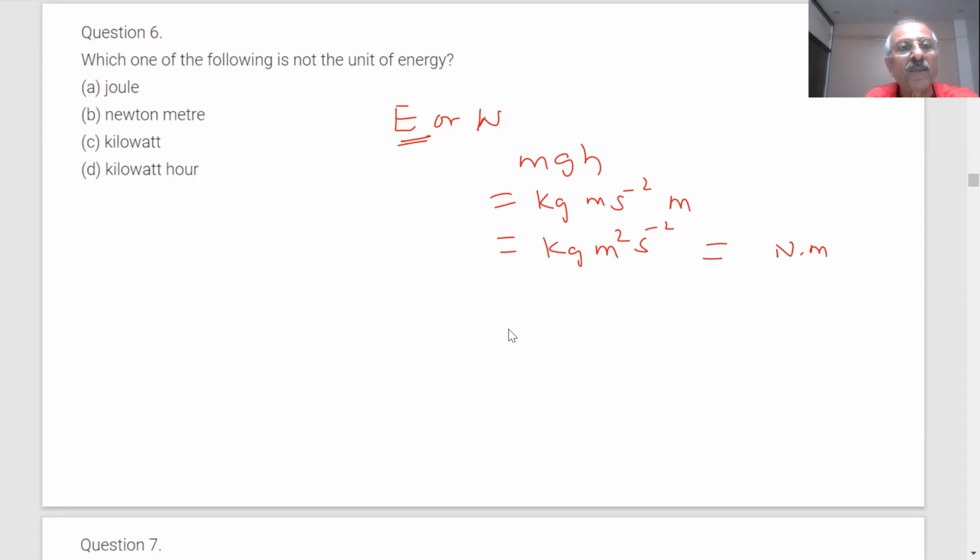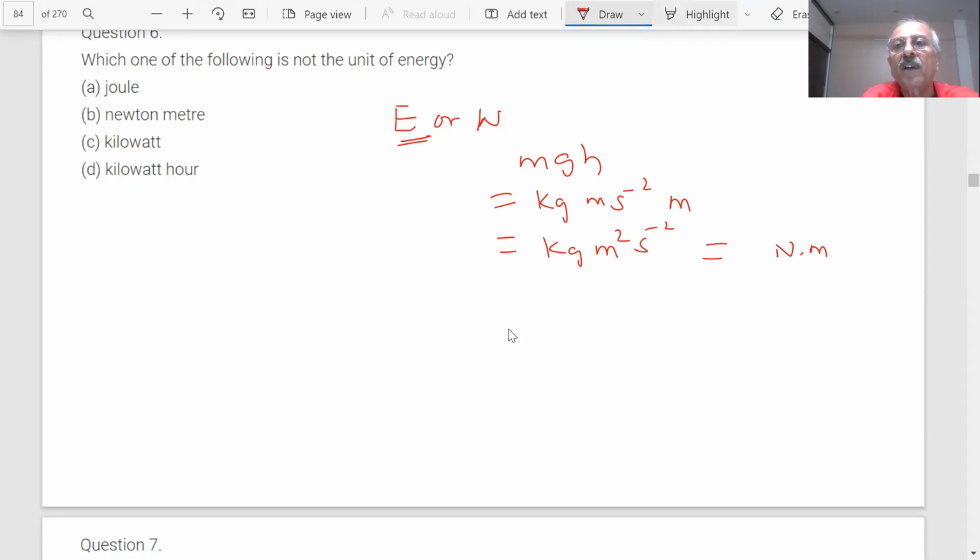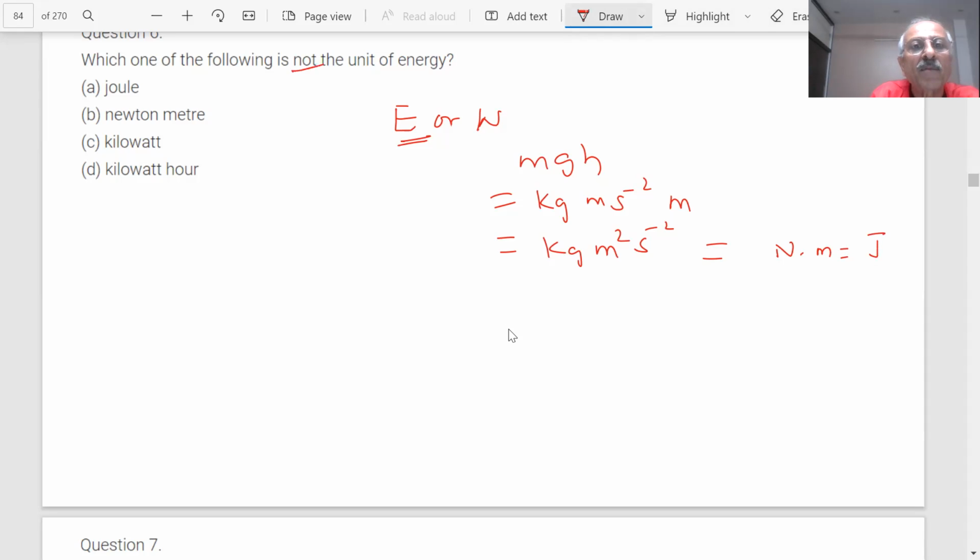Work is Newton meter, which is also called joule. So joule is a unit of energy.